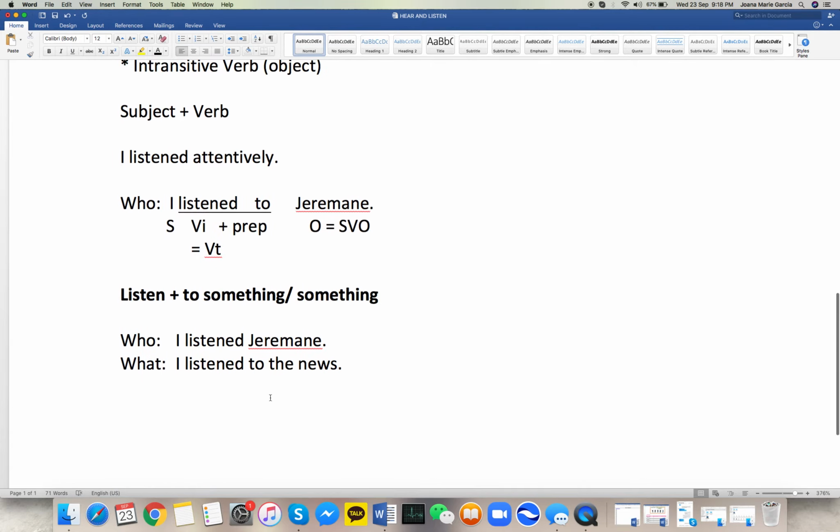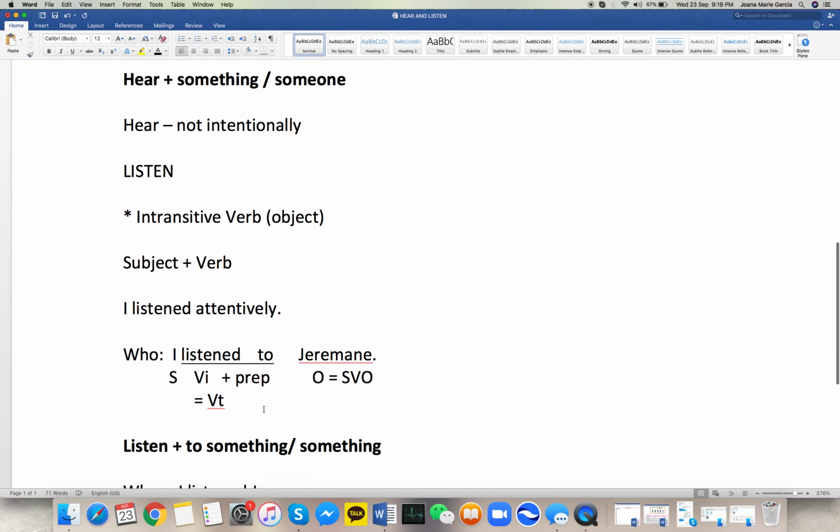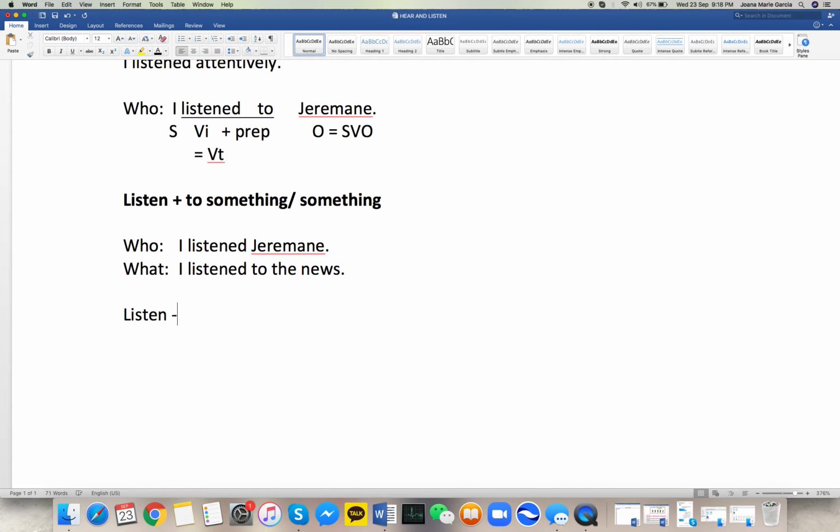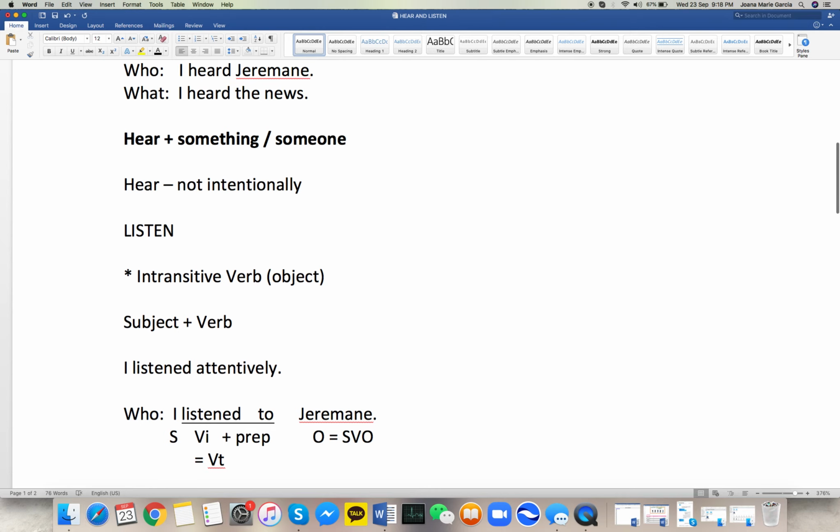But the meaning of listen is that you focus on something, or you pay attention to something, to sound. For example, "I listened to the news." If you say "I heard the news," I just heard it.